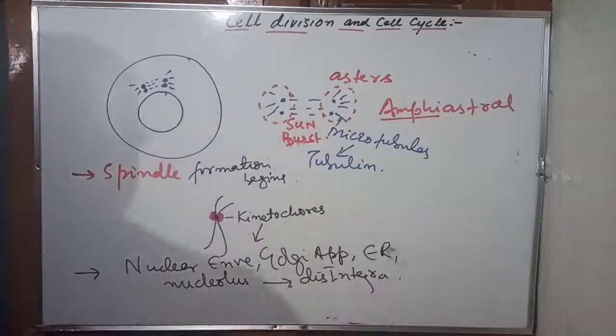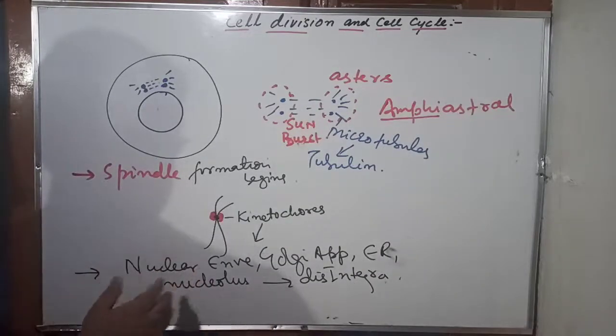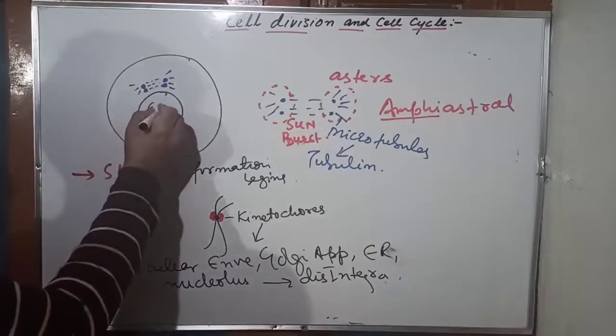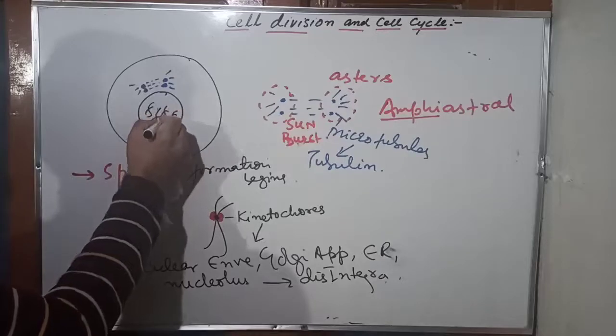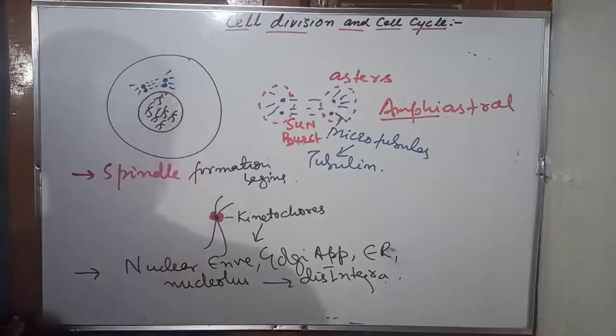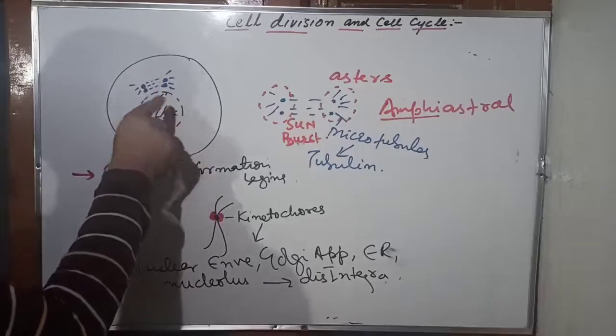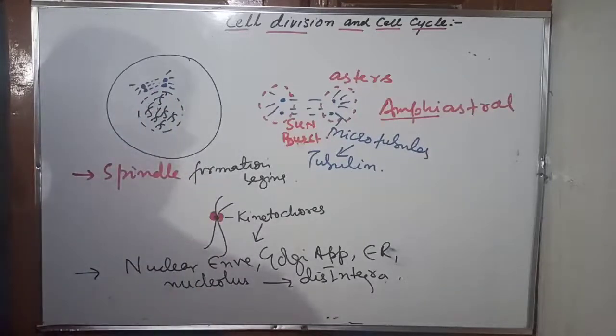In the late prophase, nuclear envelope, Golgi apparatus, ER, and nucleolus disintegrate. So it means inside, the chromosomes are in this fashion, in two-stranded form, right? So this is about the prophase.